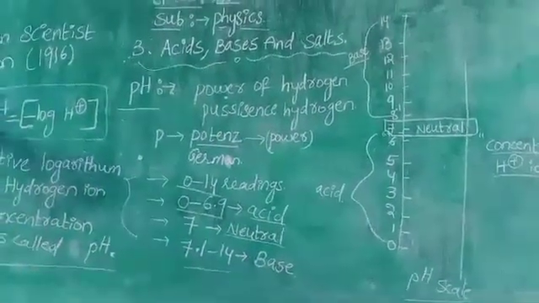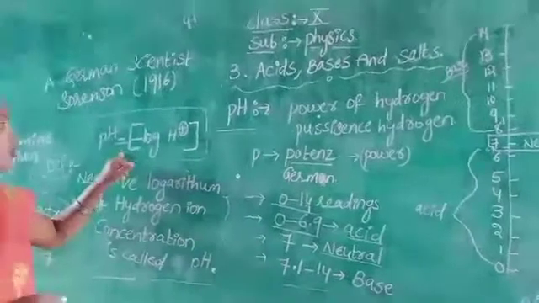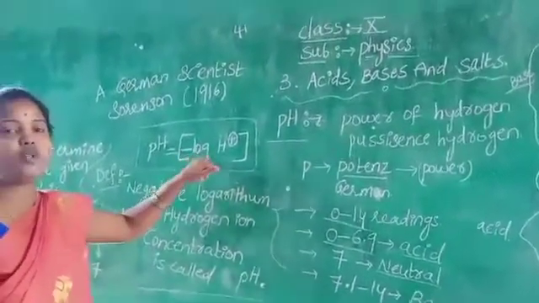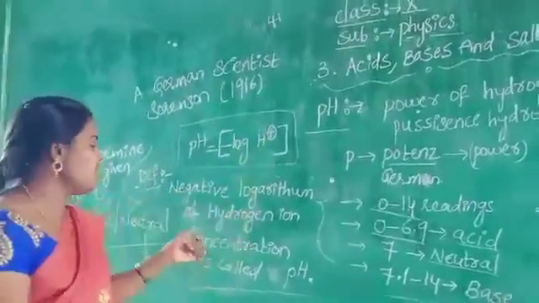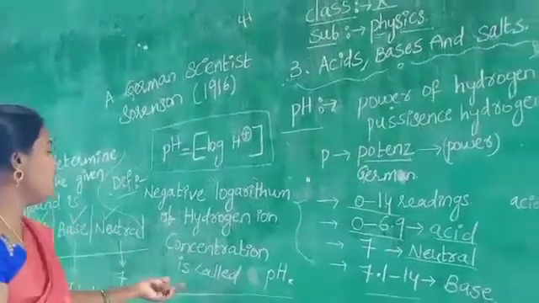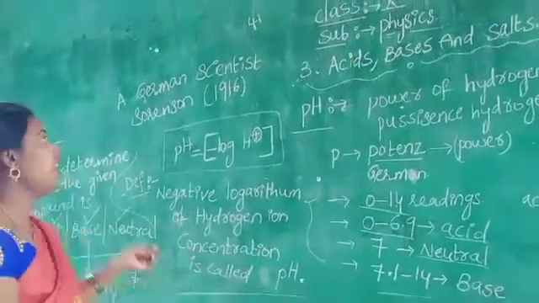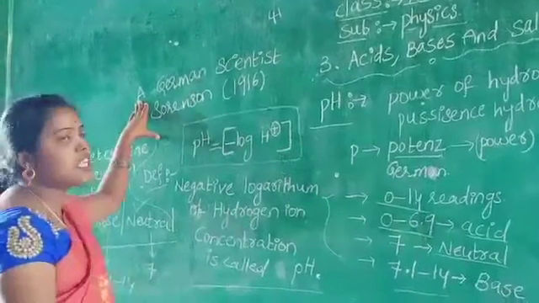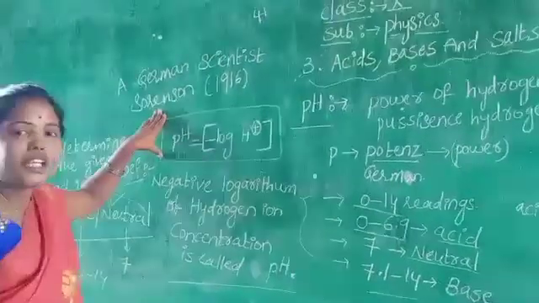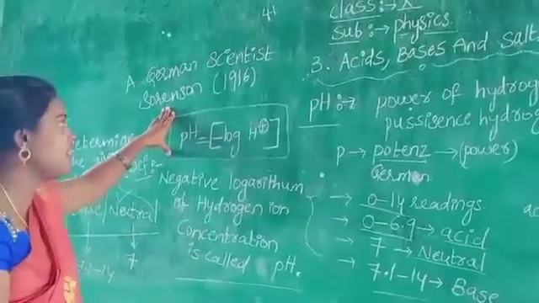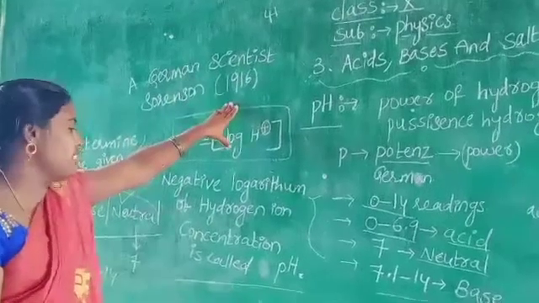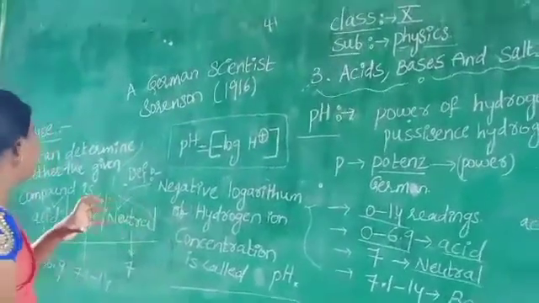What is called pH? Negative logarithm of the hydrogen ion concentration is called pH. So who discovered the pH scale? A German scientist, Sorensen. He discovered the pH scale in the year 1916. What is the use of the pH scale?